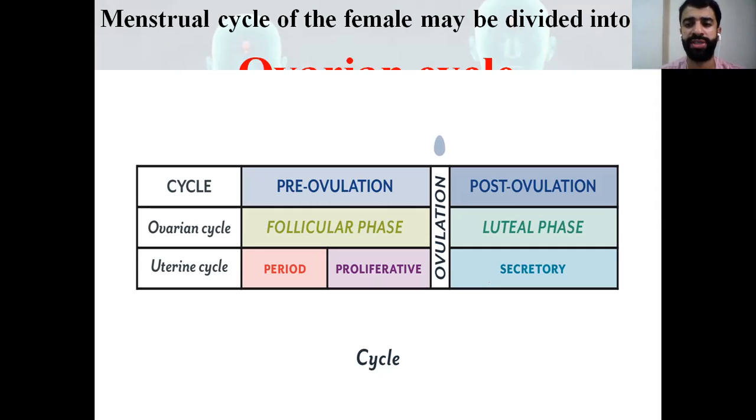As I said, the menstrual cycle is divided into two: the ovarian cycle and the uterine cycle. The ovarian cycle is divided into pre and post ovulatory phases. Pre is called the follicular phase, and post is called the luteal phase. Whereas the uterine cycle is also divided into pre-ovulatory and post-ovulatory phases, where the pre-ovulatory is the period where the menses occurs, and the proliferative phase, and also we have the post-ovulatory phase, which is the secretory phase.